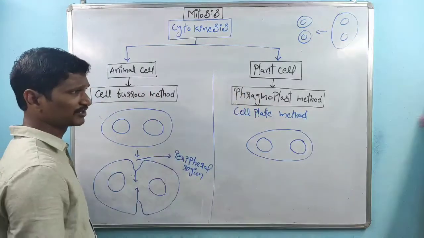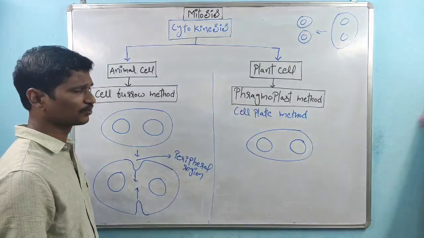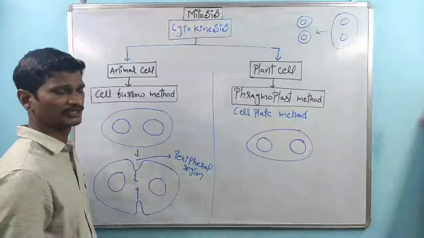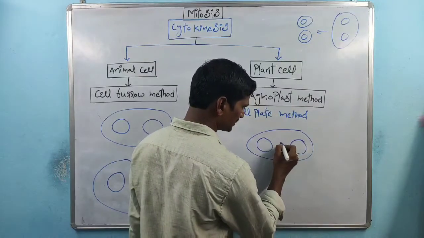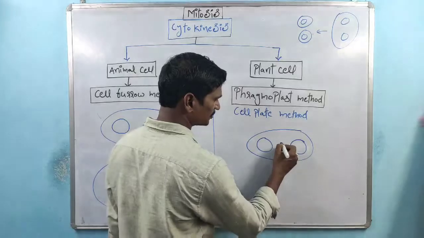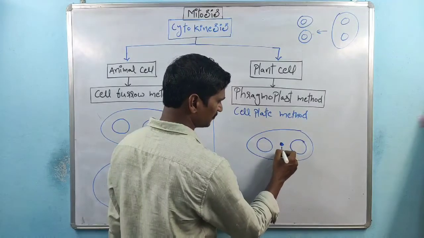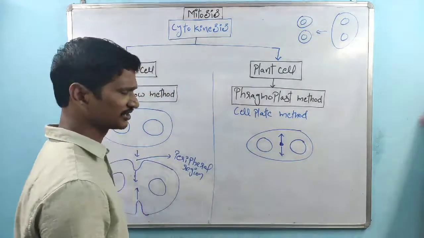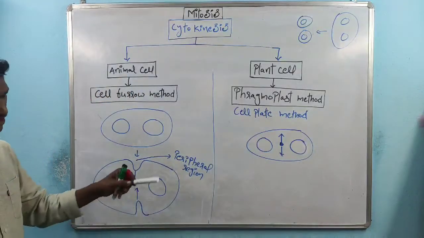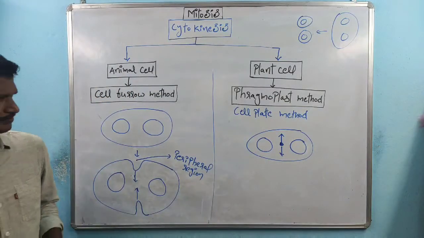This method is quite different from the cell furrow method. Here division of cytoplasm starts from the center and finally reaches the peripheral position. How I will explain.